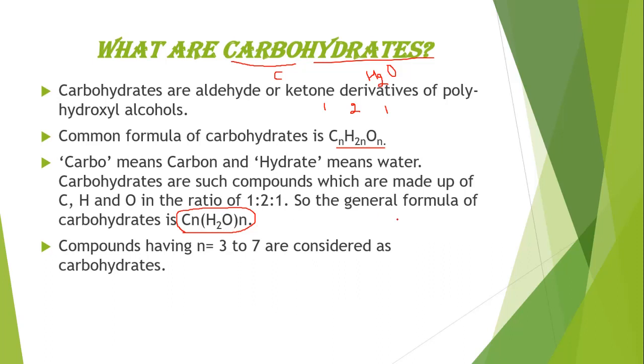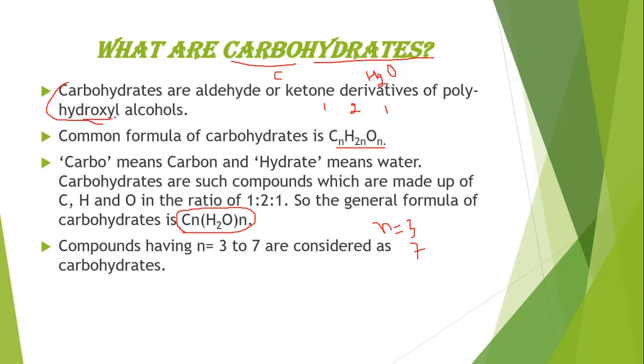Compounds having carbon number n equal to 3 to n equal to 7 are considered as carbohydrates because these compounds show the property of carbohydrates. Okay, this was the introduction of carbohydrates, but what is the definition of carbohydrates? Carbohydrates are aldehyde or ketone derivatives of polyhydroxy alcohol.